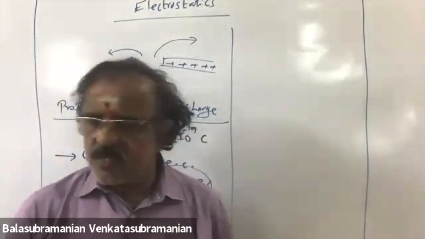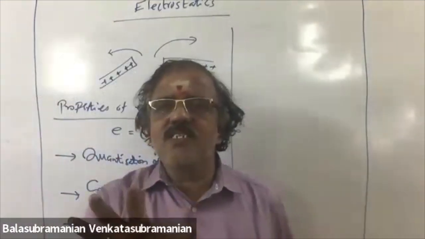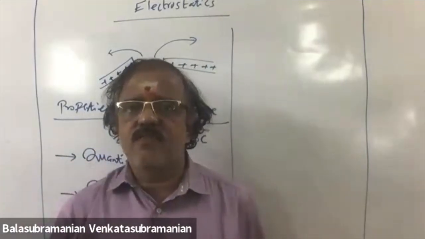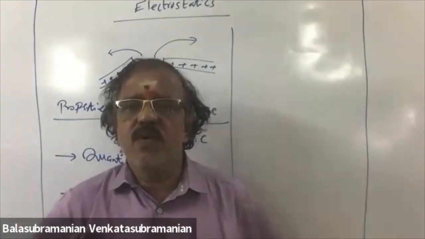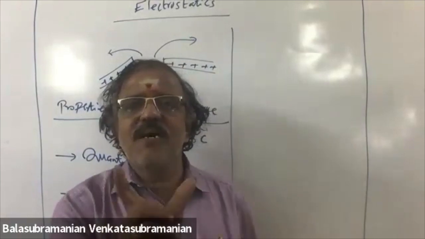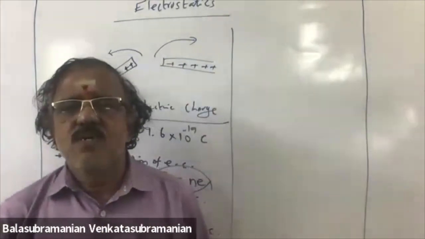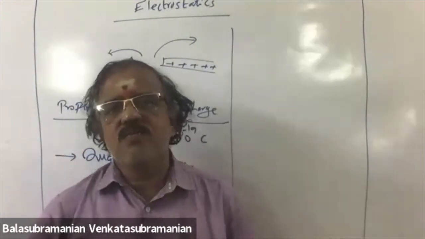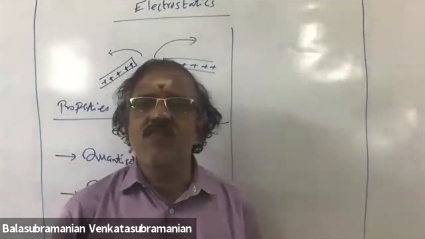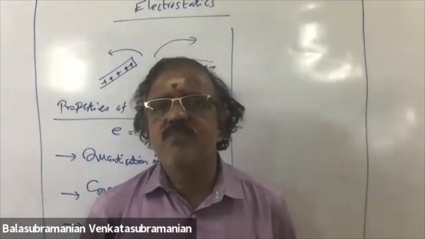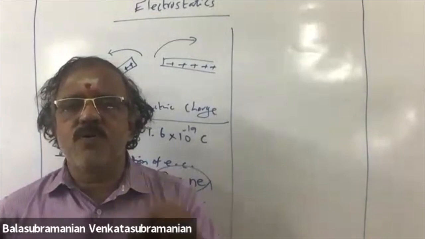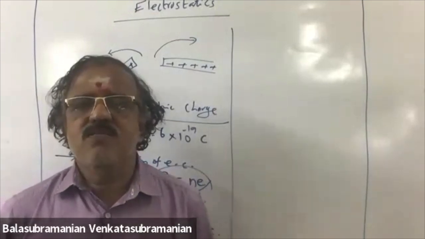Conservation means total charges in the reactant side and product side will be equal. Chemistry you are studying, balancing the equation. The amount of charge in the reactants and the products are equal. That is called conservation of electric charge. Atom is electrically neutral, has got equal number of protons and electrons.